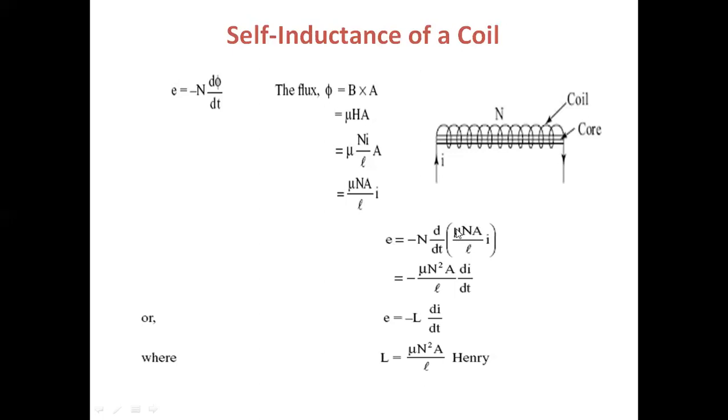These are constants here, only I is the variable here. So minus μ N square A by L into dI by dt. So this value is nothing but self-inductance: E equal to minus L into dI by dt, where L equals this expression. If you want to find the self-inductance value, use this expression, μ N square A by L. Unit of self-inductance is Henries. Okay, in this way you have to find the self-inductance.